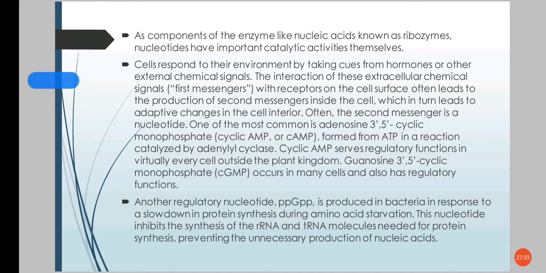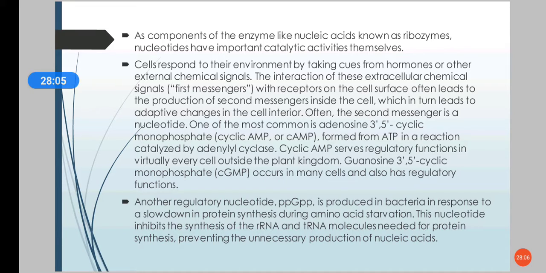They also have a critical role in cell signaling. We know that cells respond to the environment by taking cues from hormones or other external chemical signals. These extracellular chemicals are called the first messengers. Their interaction with the receptors on the cell surface will lead to the production of second messengers, and these second messengers actually bring about the response. So these second messengers are often nucleotides.